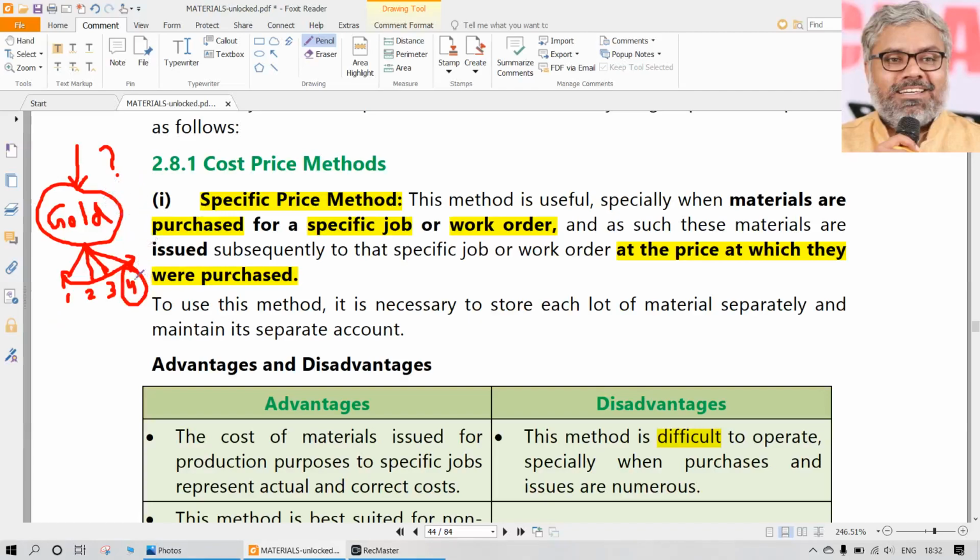So here, for that diamond, can we use the specific price method? Answer is yes. Why? Because it is not going to be used for any other jobs. You can identify very clearly the cost of that diamond to this particular jewelry item, that is jewelry item number 4. So then only specific price method can be used. Otherwise it is difficult to track it.